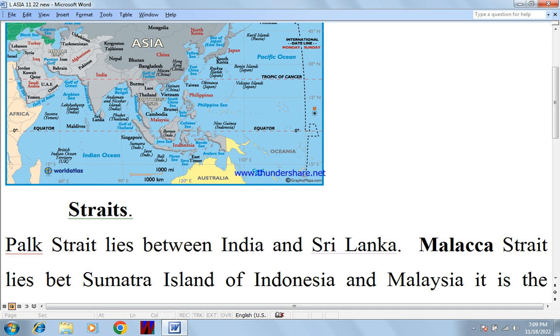From this Malacca Strait goes to Southeast East Asia, China, Japan, Philippines, and above north. If this point is closed, the economy of the world will be crumbled. This is most important point.